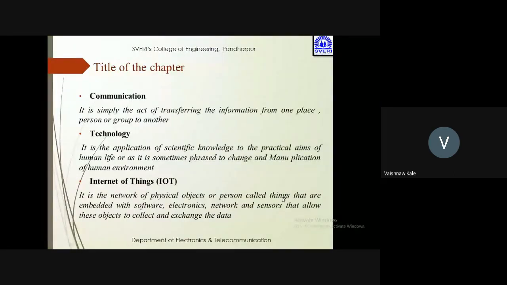Technology means the application of scientific knowledge to the practical aims of human life, or it may be defined as a means to change and manipulate the human environment. And Internet of Things is a network of physical objects or persons, called things, that are embedded with software, electronics, network, and sensors that allow these objects to collect and exchange data. So in this way, we have studied three words that come into this chapter: communication, technology, and IoT.